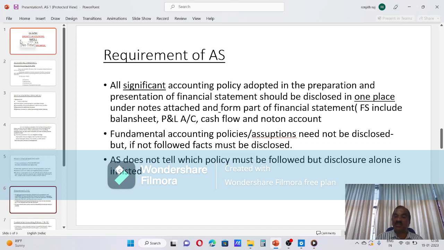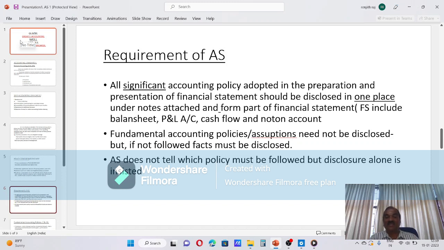Management can choose the policy depending upon the requirement. Then another major thing is that there are certain fundamental accounting policy assumptions that need not be disclosed, but if not followed, that must be disclosed.